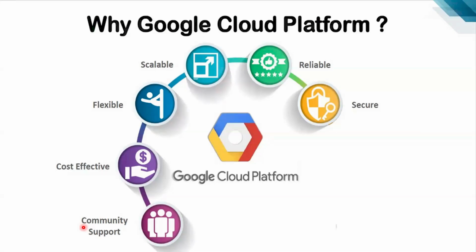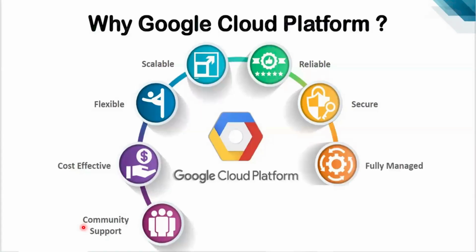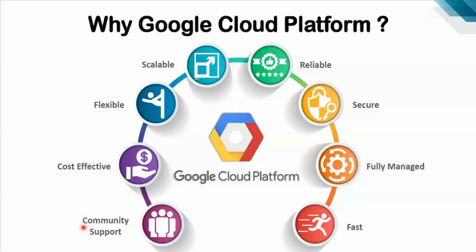So even AWS is also very secure, Azure also secure, GCP also secure. Compared with the other small players, GCP provides very good security. Small players like Oracle Cloud, Alibaba Cloud, DigitalOcean, Fastly, Heroku. Compared with small players, Google is providing very good security. So fully managed, we can manage fully. Next one, fast.